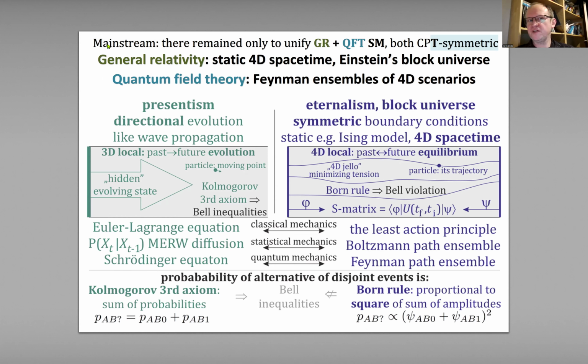And general relativity does not work for this evolving 3D. It's not like the spacetime evolves its shape. No, we have just four-dimensional spacetime which satisfies Einstein's equations, kind of minimizing tension from both directions, like four-dimensional jello. And this is actually also the case for quantum field theorists. They work on Feynman ensembles for this scenario. So no longer just one shape of spacetime, but Feynman ensembles.